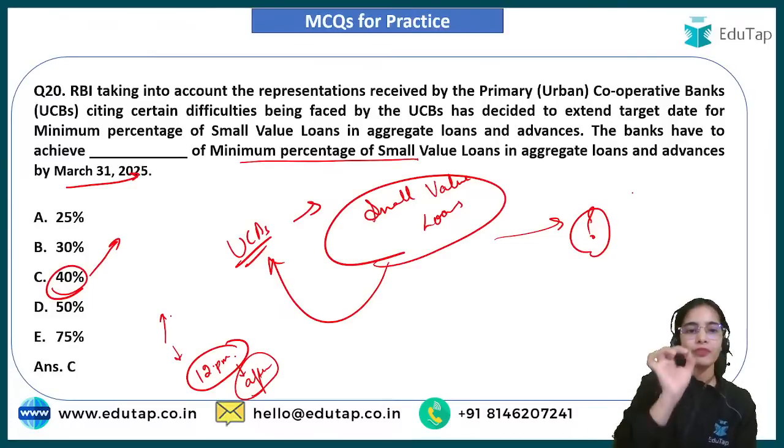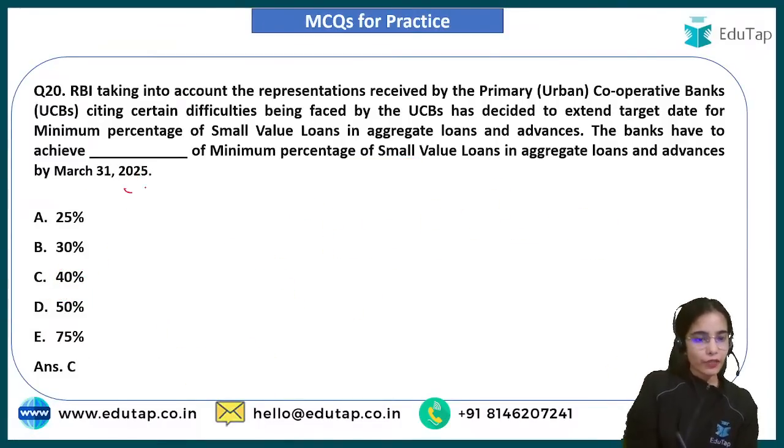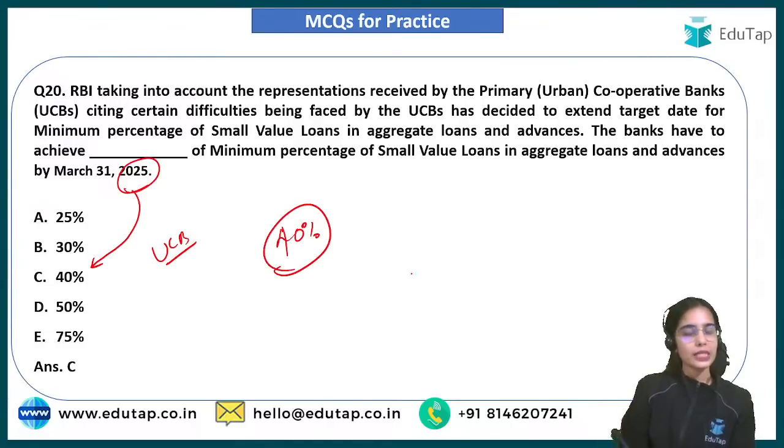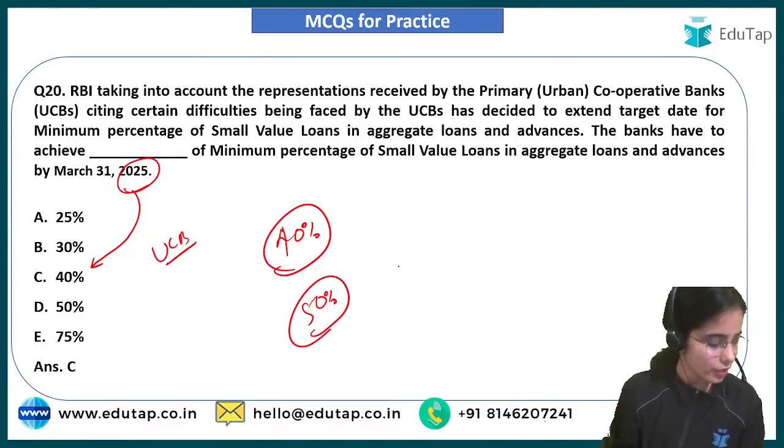So here it has been very clearly written that by 2025, the UCBs have to achieve the minimum percentage of small value loans, that is 40%. And by 2026, they have to achieve 50% of the small value loans. What is the meaning of small value loans?